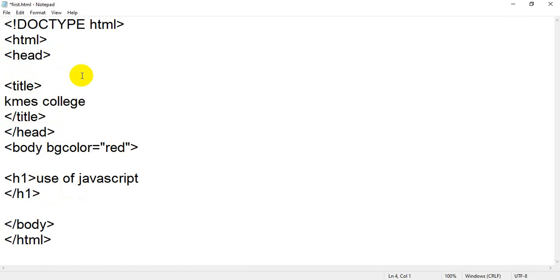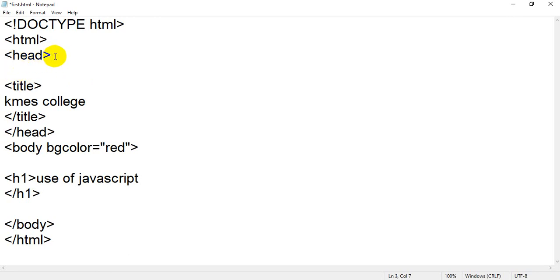But the question is that now we have seen where to insert, but again there is a question: how to insert. If you want to insert JavaScript language inside the HTML page, we have a special tag or element called script. Right now I am going to add it inside the head tag.